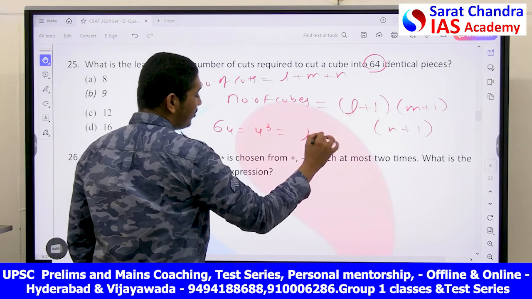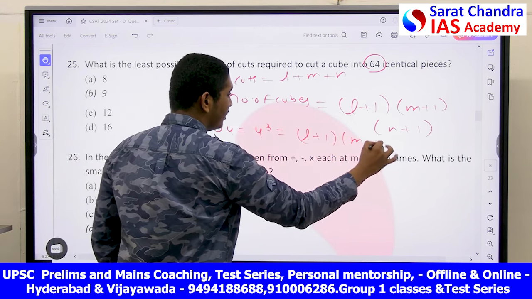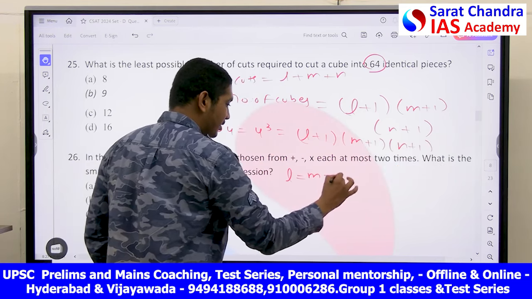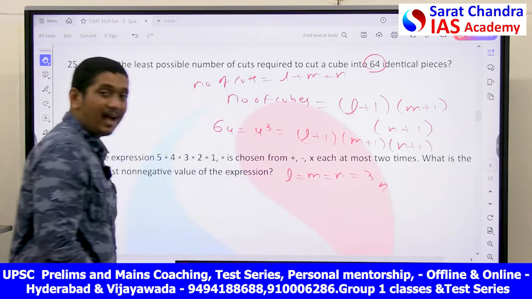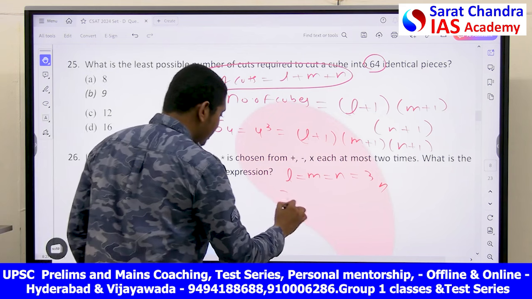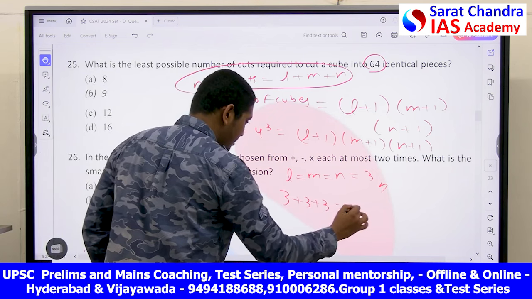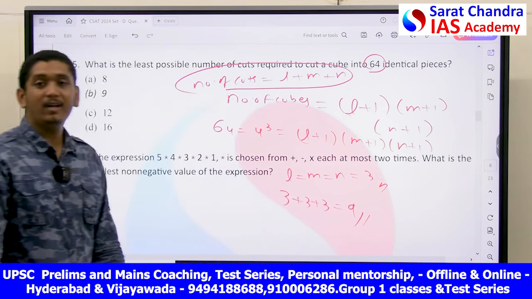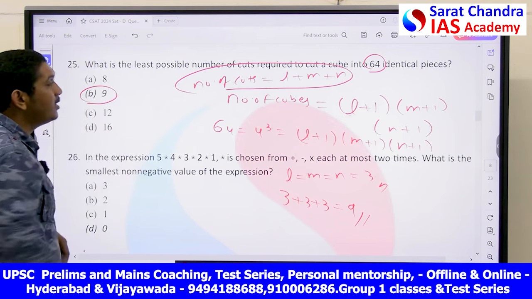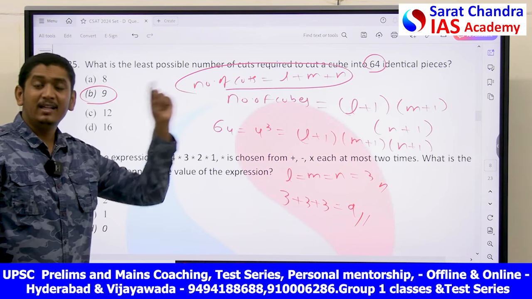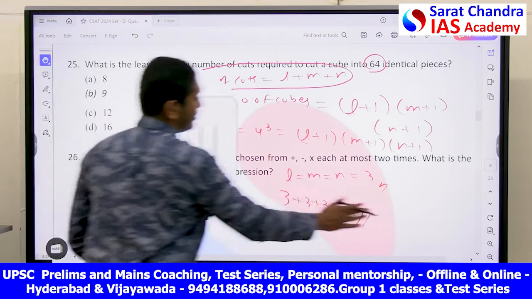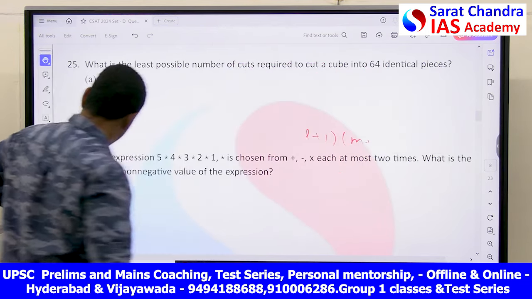From this you get (L plus 1) into (M plus 1) into (N plus 1). You can get that L is equal to M is equal to N is equal to 3, and L plus M plus N gives you the total number of cuts, that is 3 plus 3 plus 3, that is equal to 9 will be the total number of cuts in the case of cube. So the answer in this case is option D. Basic formula, the first common basic formula with respect to the cutting of cubes is this. Look at the next question.